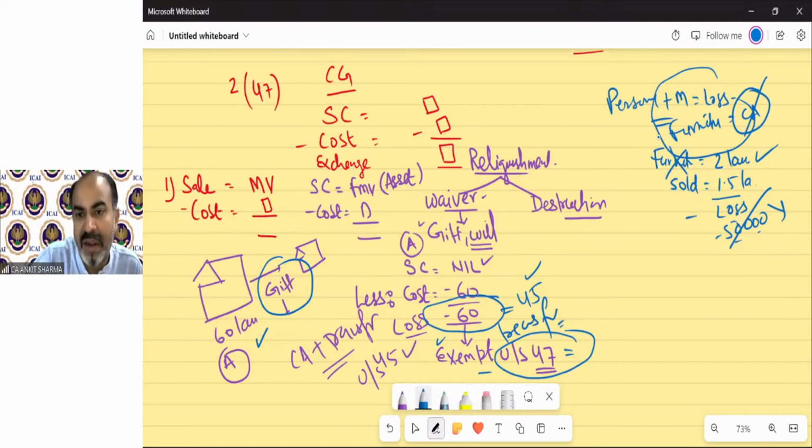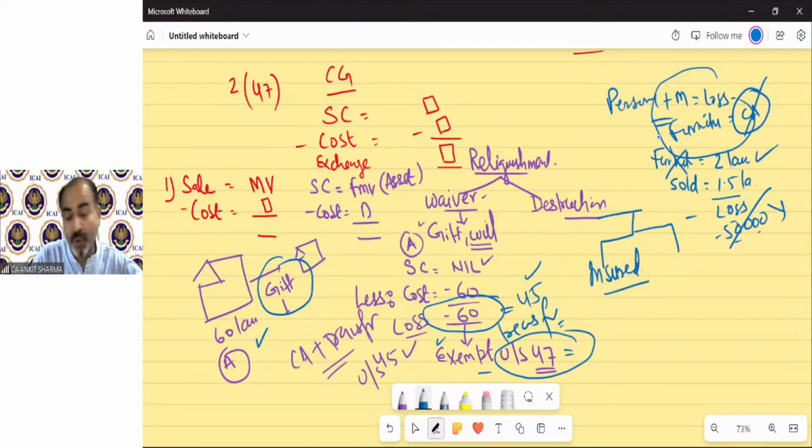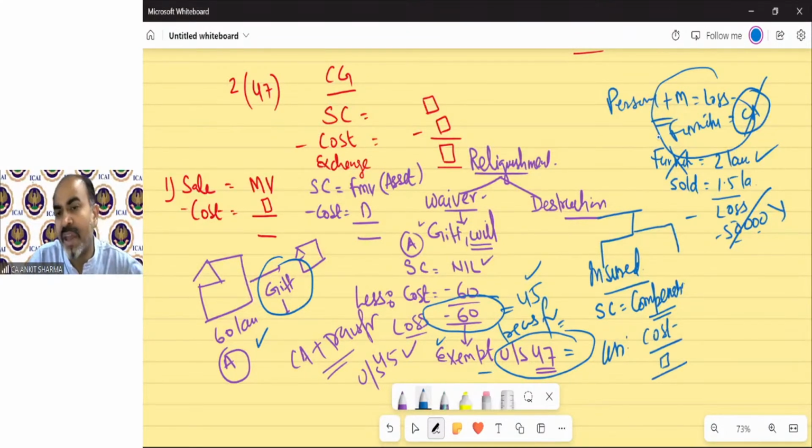Now the destruction of asset. If you have a building and it is destroyed by fire, etc., then there will be two situations. If there is an insured building and destruction happens, your asset is destroyed. Then if there is insurance, sale consideration will be the insurance compensation, of course. Whatever compensation you receive, that is your sale consideration, less cost will be deducted. It will be your gain or loss.